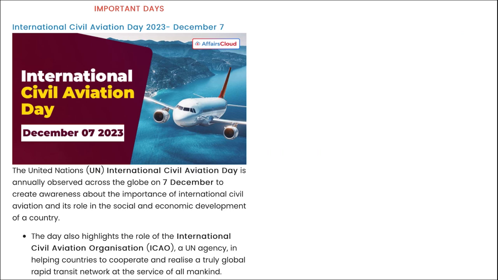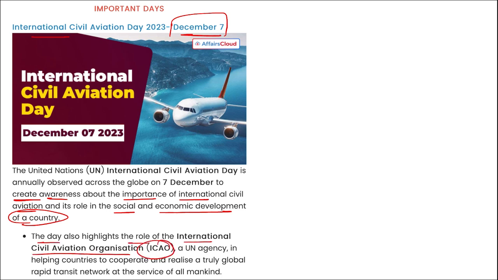Next is International Civil Aviation Day. It is observed on 7th of December, and it is to create awareness about the importance of international civil aviation and their role in the social and economic development of a country. The day also highlights the role of International Civil Aviation Organization, that is a UN agency, in helping countries to cooperate and realize a truly global rapid transit network at the service of all mankind.